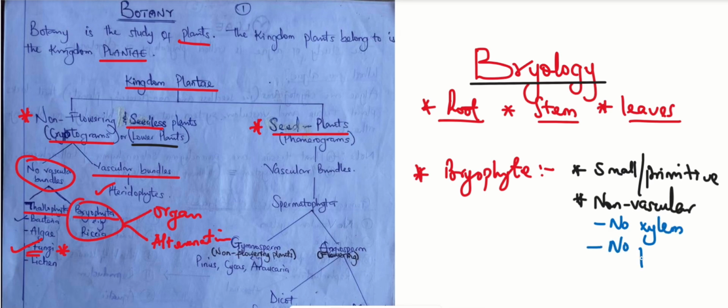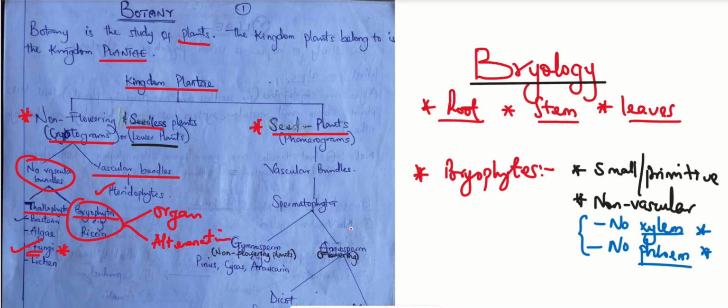And plants that do not possess xylem and phloem, what happens to them? They struggle to survive for water and food because they don't have these two tissues. We know that xylem is a tissue that conducts water in plants, and phloem conducts food. Which means that if a plant does not possess these two, the plant would end up trying to survive different conditions. And bryophytes fall in this class.